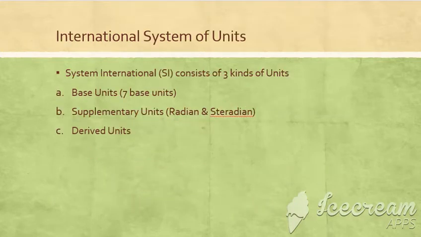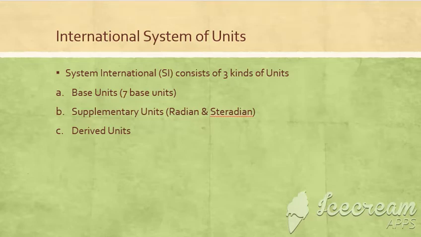Next, the International System of Units. It is also termed as System International. It was established in 1960 for describing various physical quantities, either base quantities, derived quantities, and the third one, supplementary quantities. First of all, base quantities are described in terms of base units, and there are 7 base units.